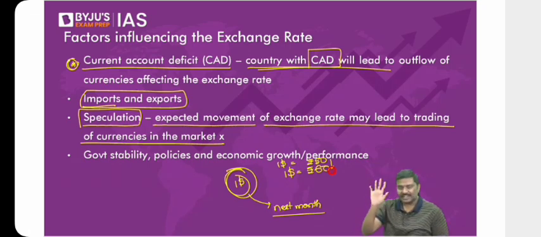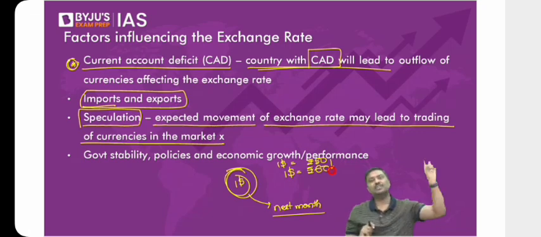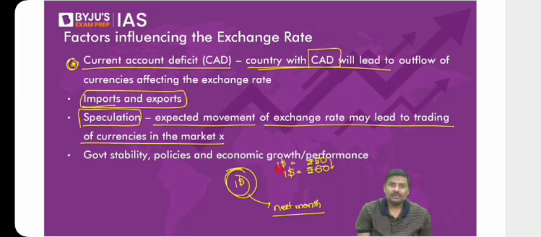I'll repeat my statement. Have a look at this. What is the situation? Understand it. You have borrowed $1. You're supposed to repay that $1, but that repayment will come next month. But what you have seen is that right now, the rupee has depreciated in the last 1 month.